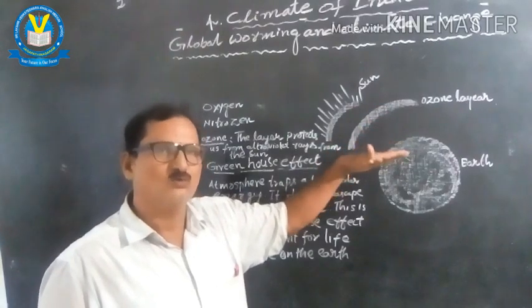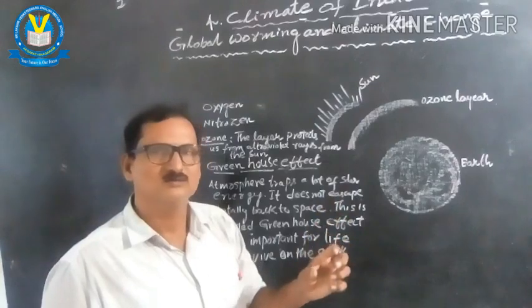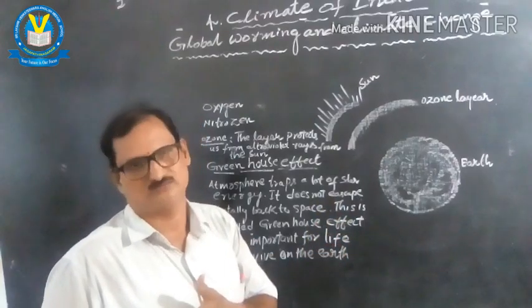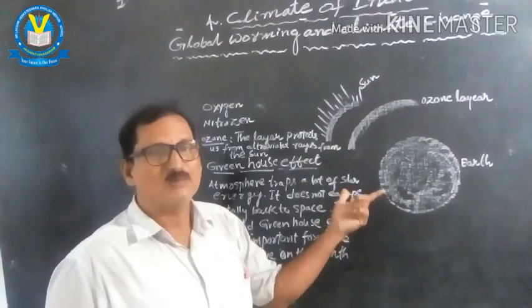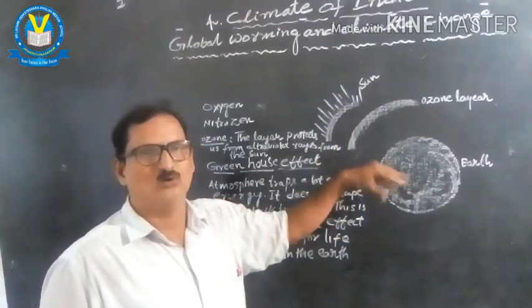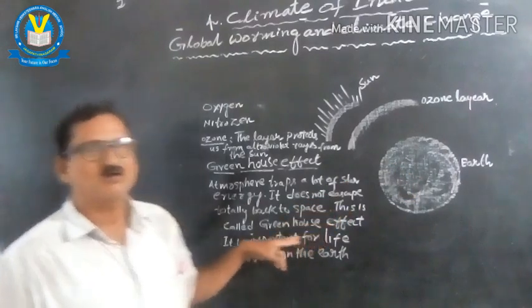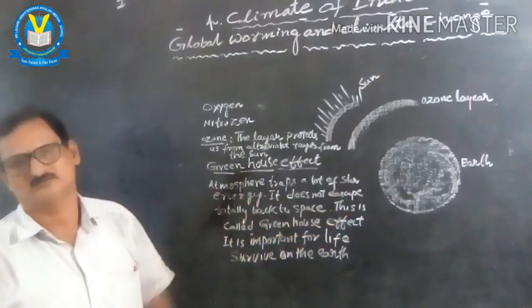In turn, we are feeling warm condition and the lighting visibility also. Unless this help is there from the atmosphere, the earth would become completely cold. This is called the greenhouse effect.